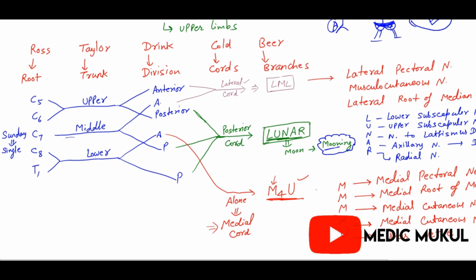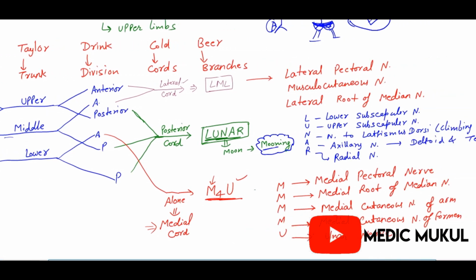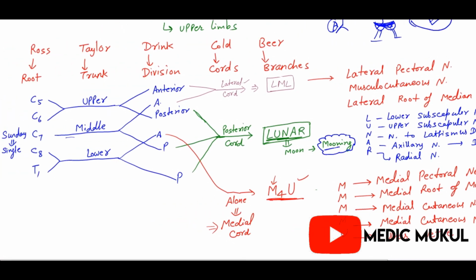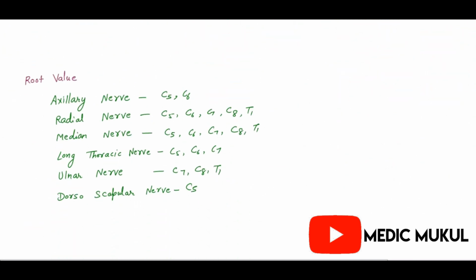Now remember the upper two anterior divisions form the lateral cord, and the lower anterior alone forms the medial cord: M M U. Remember, medial pectoral nerve, medial root of the median nerve, medial cutaneous nerve of the arm and of the forearm, and the ulnar nerve. Now you can take a screenshot of this.